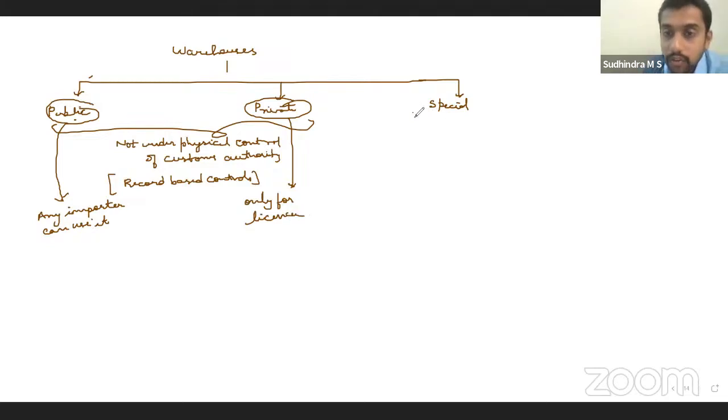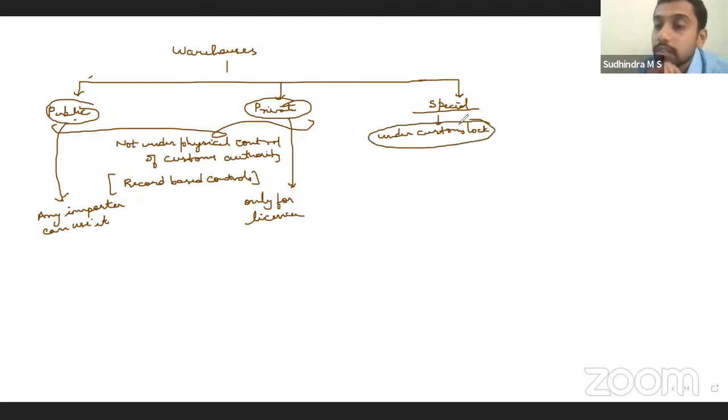Whereas a special warehouse will be under customs lock. Customs authorities have physical control. The lock will be with them, the key will be with them. So what will be kept here? There are certain notified goods which will be stored in this special warehouse. Clear? Yes. Then next one.